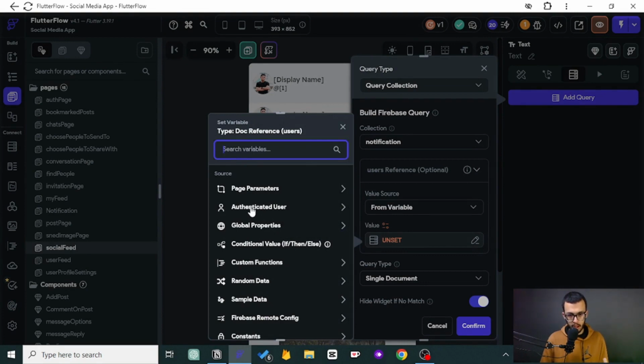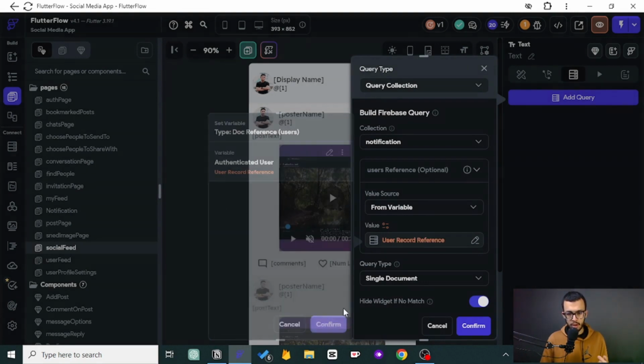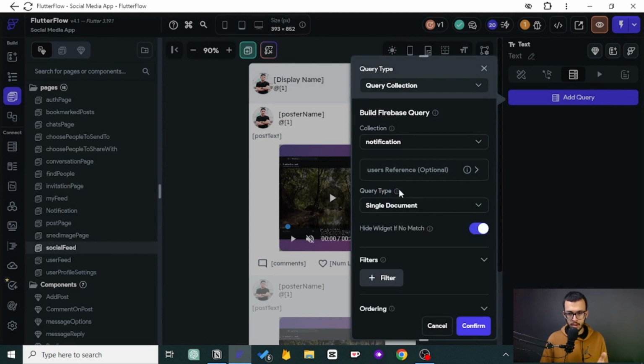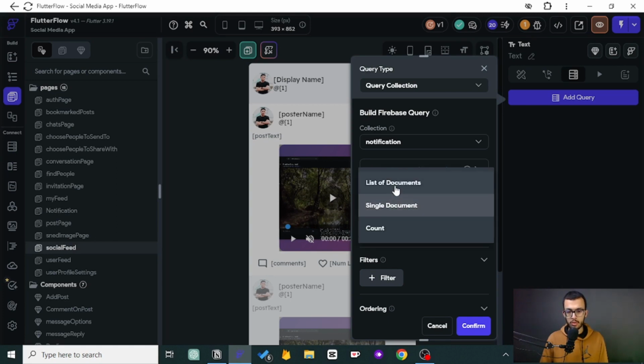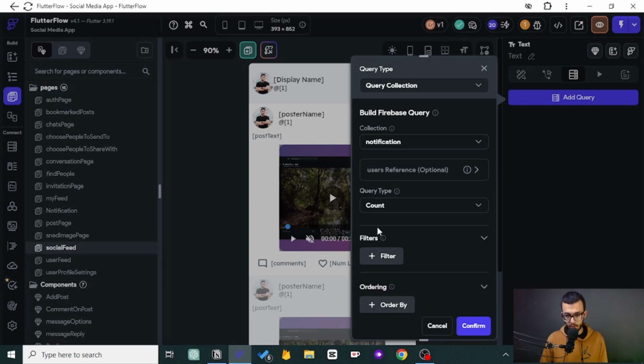And you will say, okay, that's good. There is a single document, that's logical, but I don't want this one and I don't want this one as well. I want just a count. The count is not a collection of documents, it is just one piece of data that we can put inside a text: 1, 2, 3, you name it.